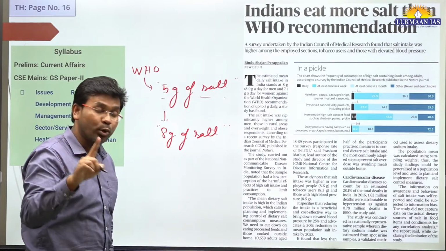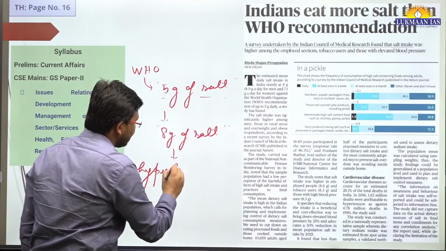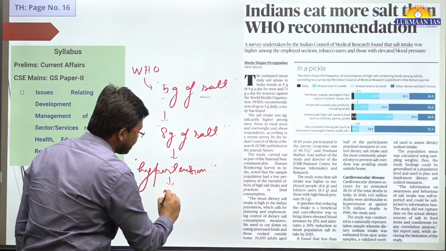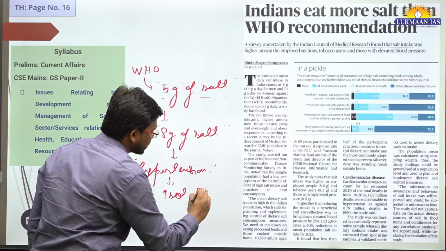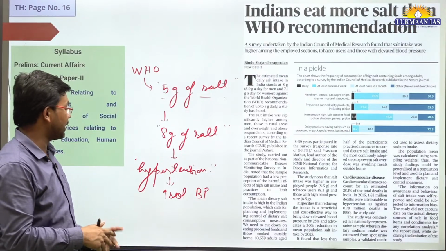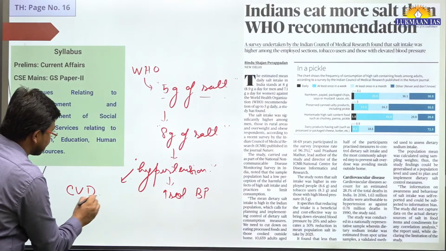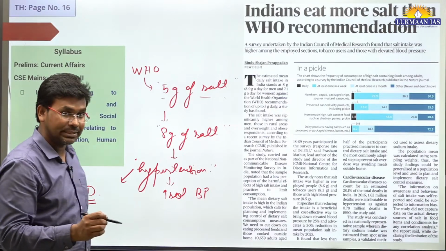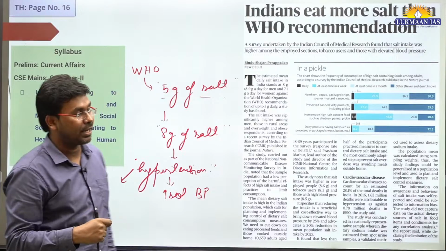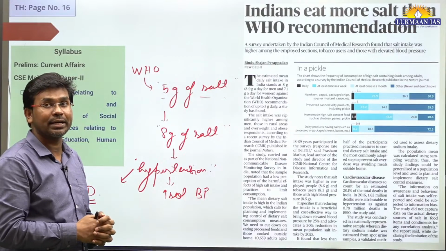Consumption of more salt leads to a condition known as hypertension. Hypertension means increased blood pressure. When your blood pressure increases, it leads to hypertension. And because of hypertension, people develop cardiovascular diseases, meaning a heart attack can happen, blood clotting can happen in the arteries of the heart. Because of heart attack, people may die. A lot of people actually die because of heart attack globally.